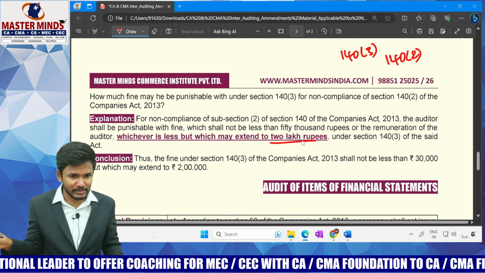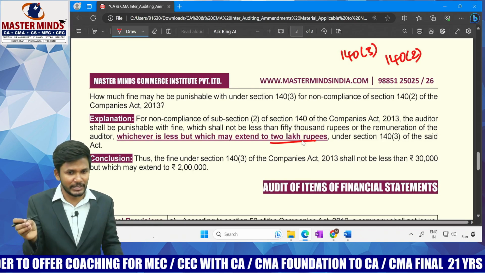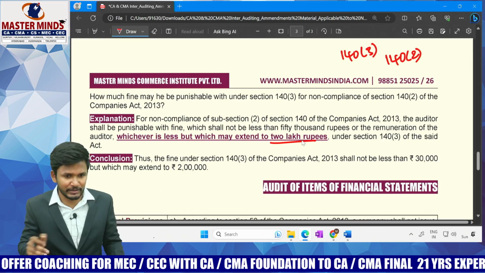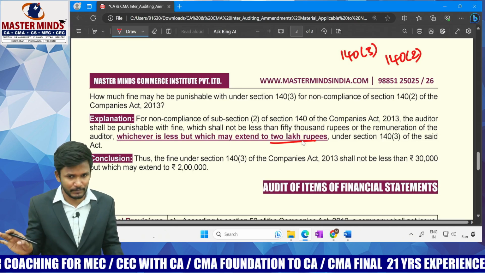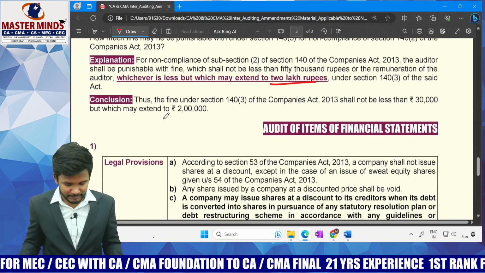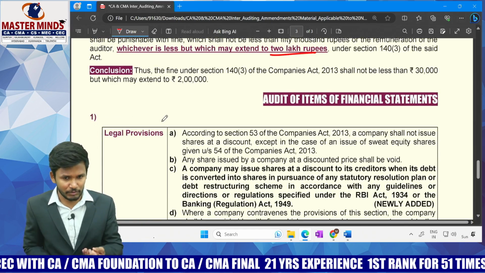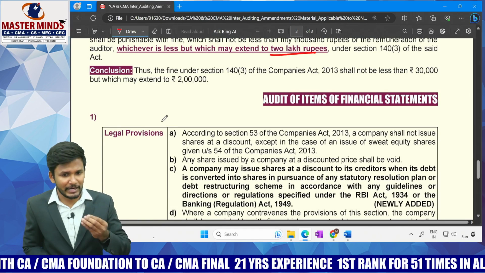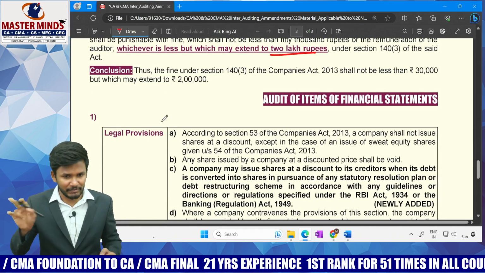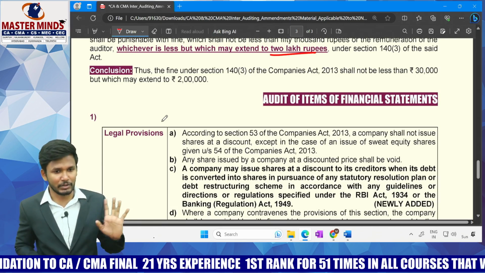Maximum 2 lakhs, 500 per day over and above the 31st day. On the 31st day, of course, it's 50,000 rupees or remuneration, whichever is lesser. It continues. No change. Yes. So that becomes the change which is there in the amendment. And in the audit of items of financial statement, I told you that shares issued at discount has been added, which was already asked in the previous exam and which is already given in your ICAI material that we discussed in the class only.